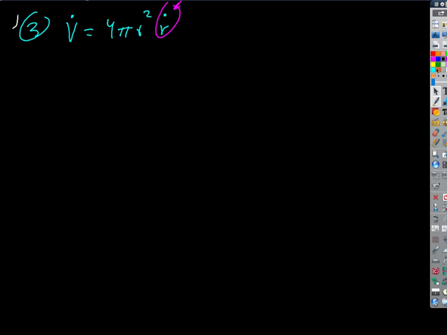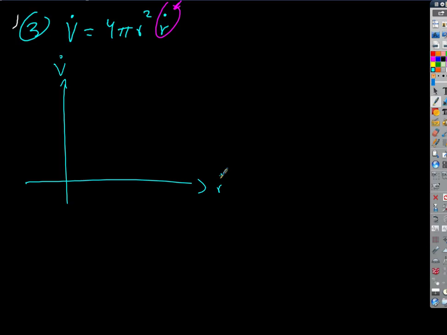If we look at a graph of V dot versus R dot, V dot equals that times R dot.